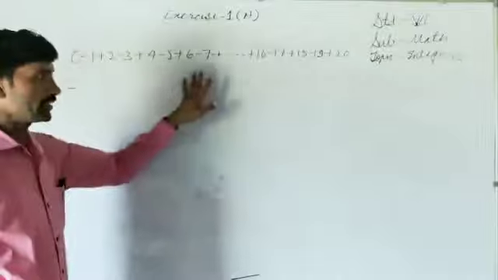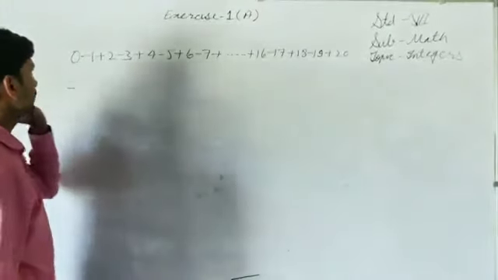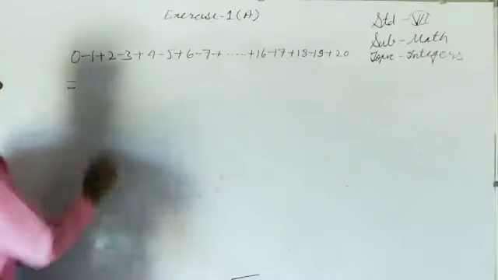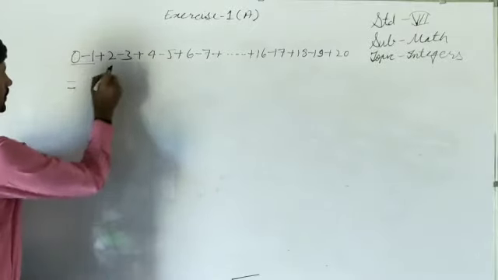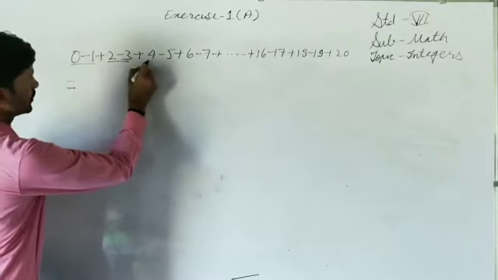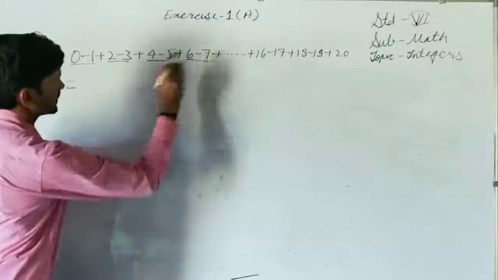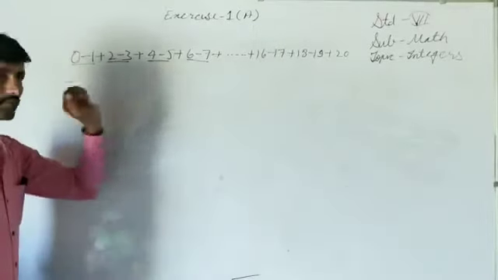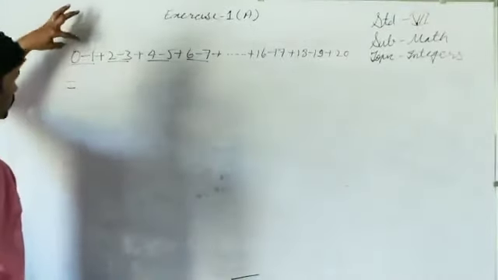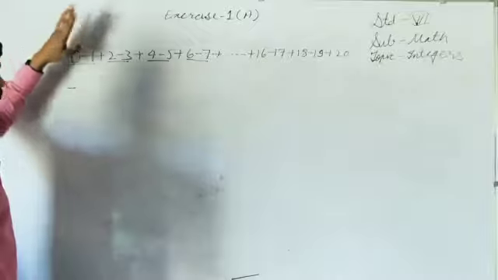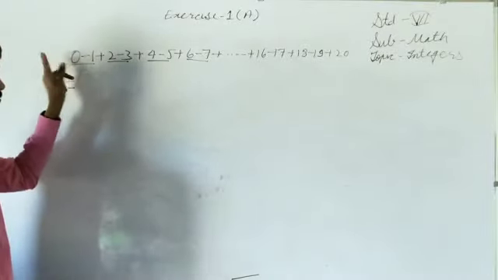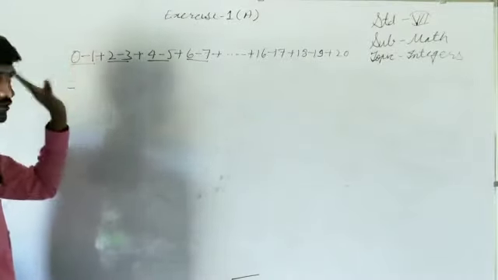See, we have to identify a particular order here. Look at this pair: 0 minus 1, it is 2 minus 3, it is 4 minus 5, it is 6 minus 7. Like this we can make the pairs. So look at this pair. In this pair the number to the left side of the minus sign is non-negative.